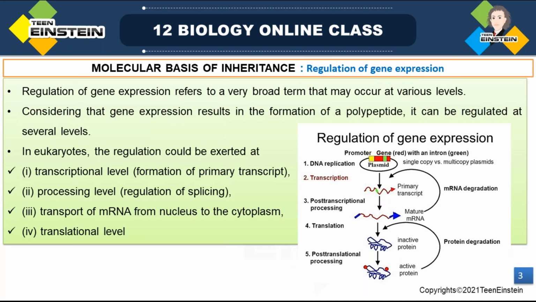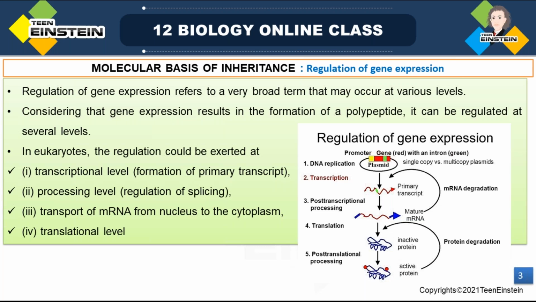So the regulation of this gene expression may increase the production of that particular protein or final functional product, or it may decrease it. From a normal gene expression, if it is increased, the gene expression will be different. If it is decreased, the gene expression will be different, right?